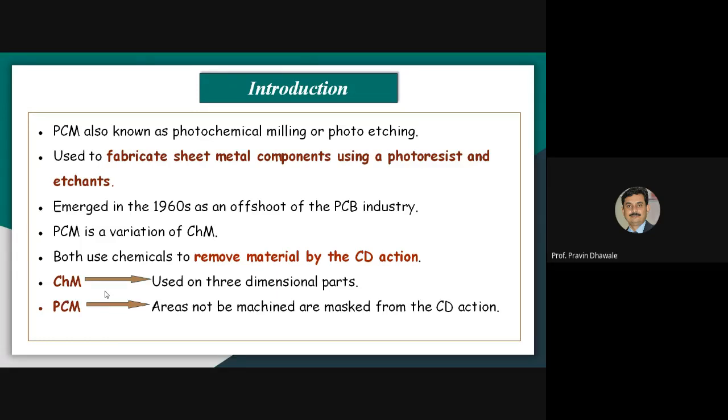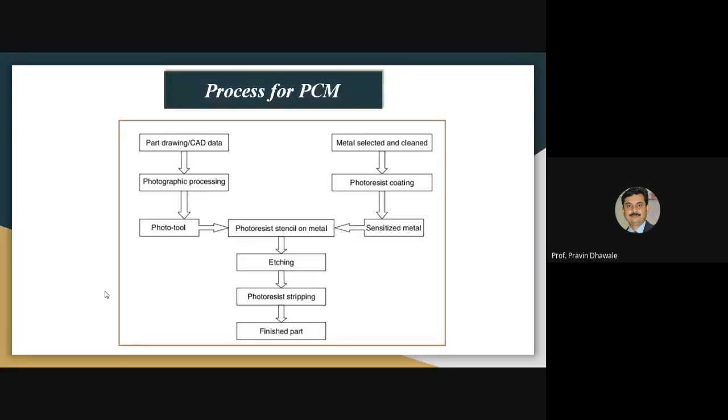Okay, that is all about the basic introduction of the photochemical machining process. Now, how is this process carried out? This is a simple block diagram. It clearly indicates how photochemical machining is carried out.